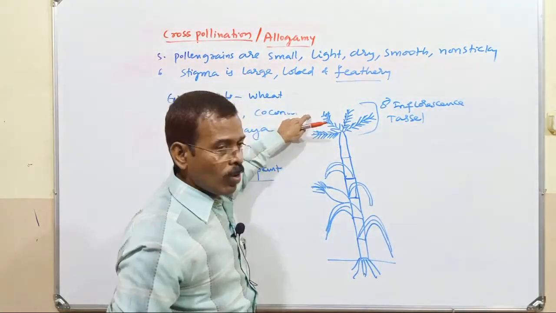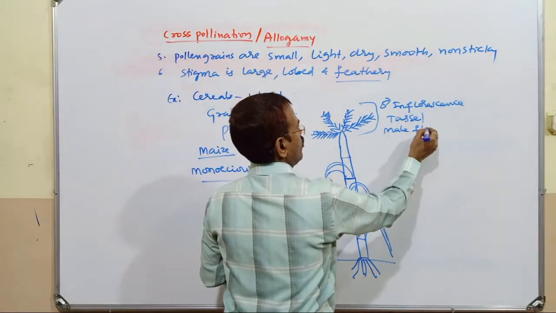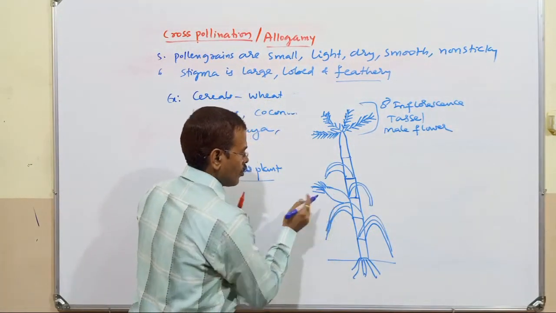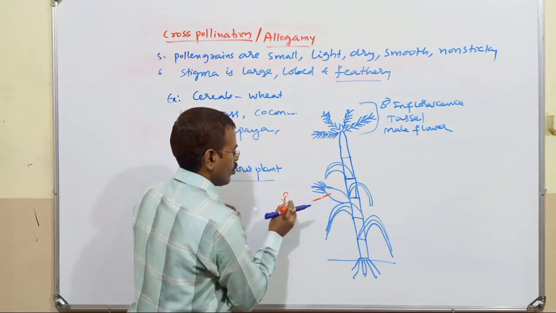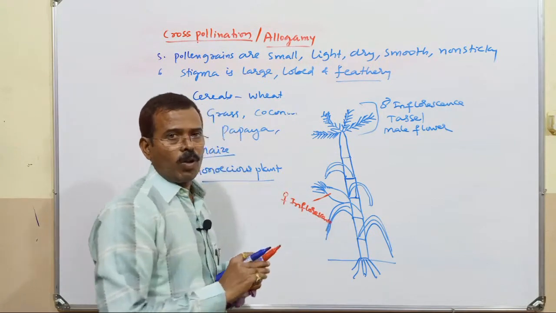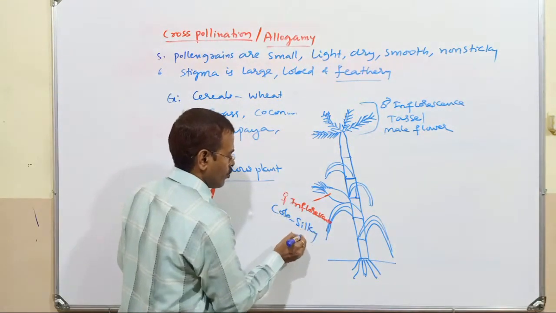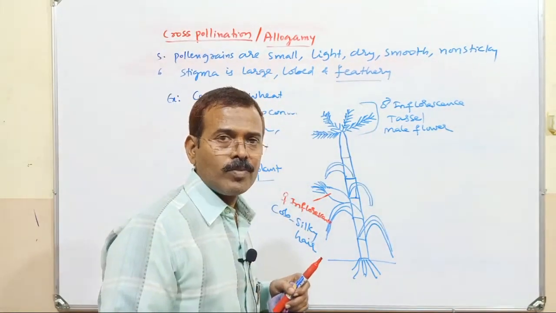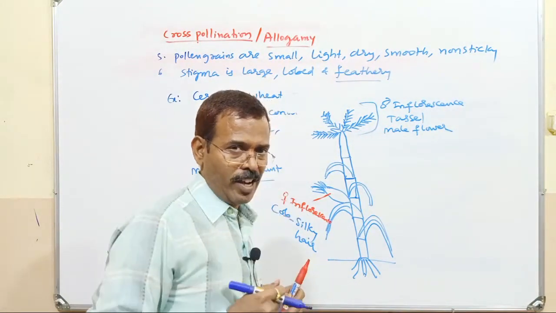this is the male inflorescence, called a tassel. It bears male flowers. This is the female inflorescence, the cob with silky hairs. You have seen the golden yellow long silky hairs. That is the style, and its tip is the stigma. Style and stigma, those long silky hairs.